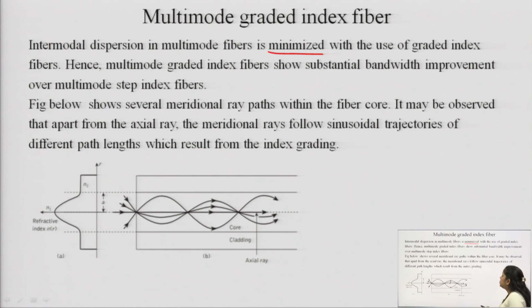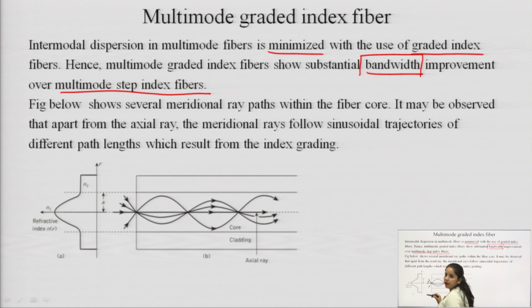Intermodal dispersion in multimode fibers is minimized with the use of gradient index fiber, or we can say that in the multimode step index fiber the dispersion is high, and if we want to minimize that dispersion we have to use the gradient index fiber. Hence, multimode gradient index fibers show substantial bandwidth improvement over multimode step index fiber. In the multimode gradient index fiber, the bandwidth gets improved as compared to the multimode step index fiber, because the dispersion also gets minimized in this case.